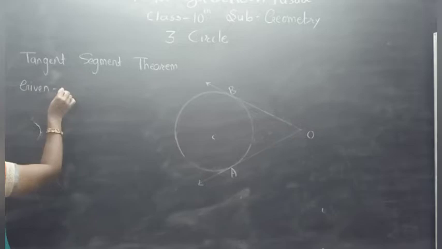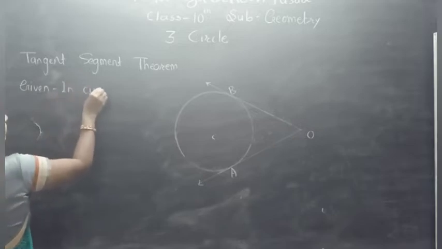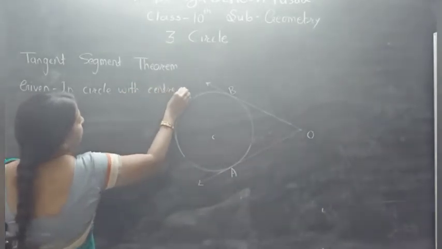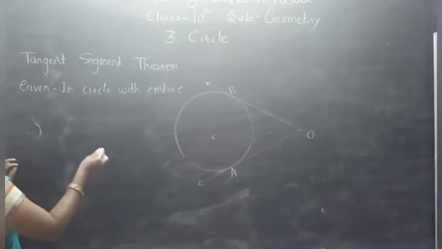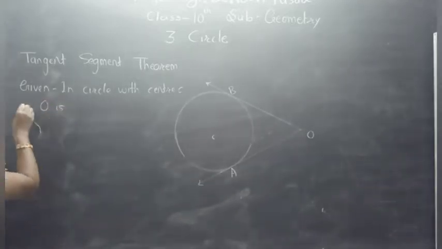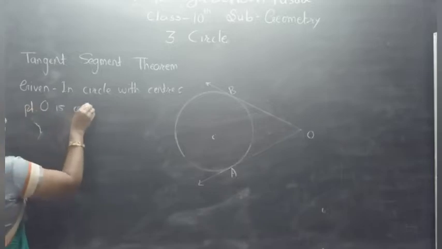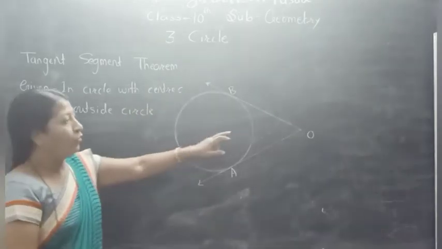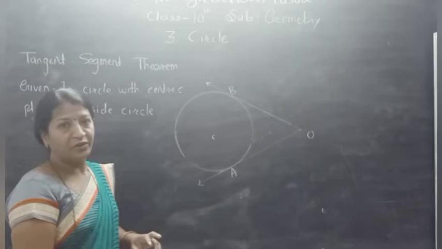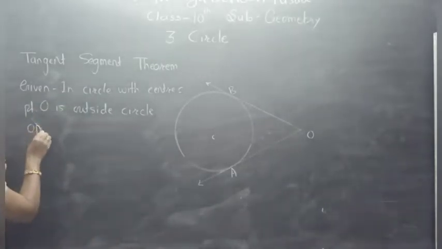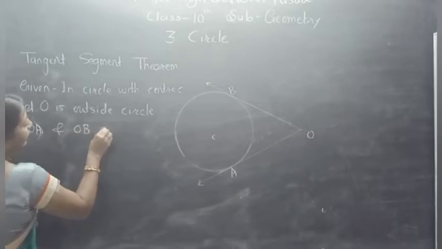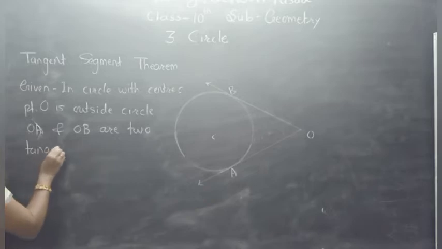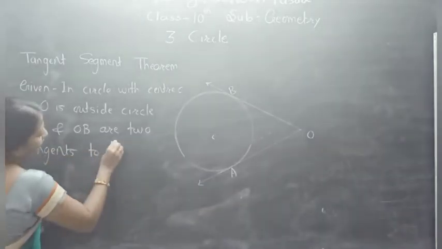In a circle with center C, point O is present outside the circle. Point O is outside the circle. And OB and OA are two tangents to the circle.